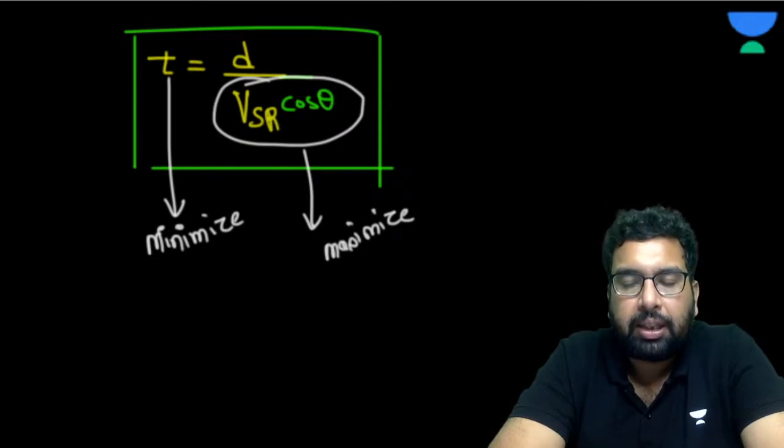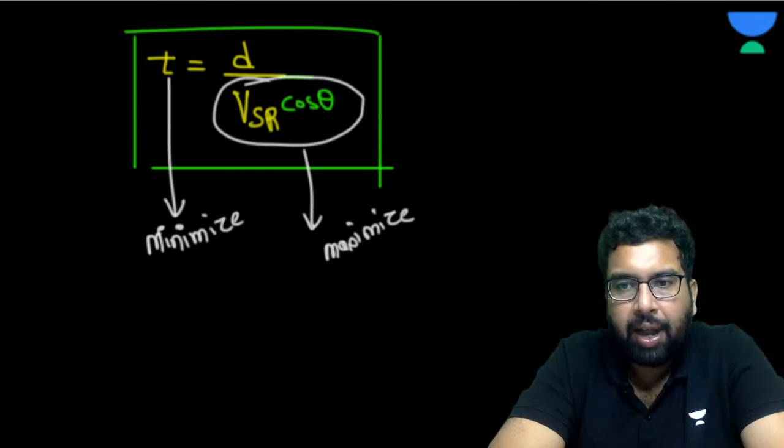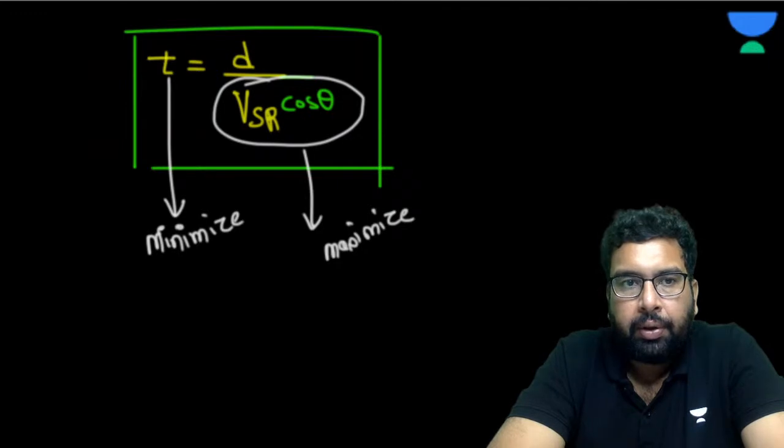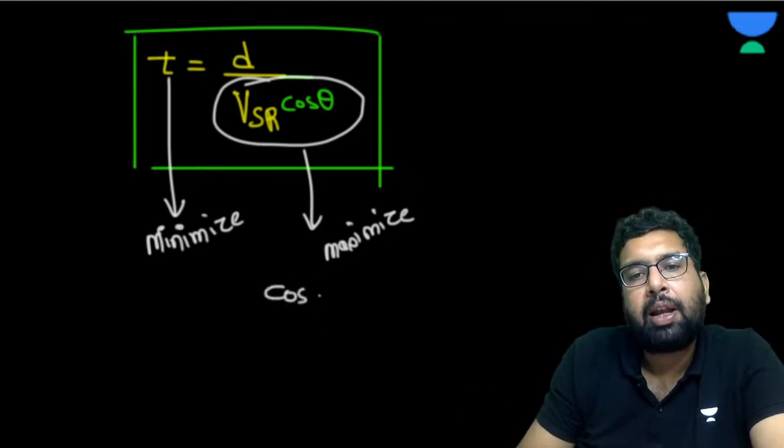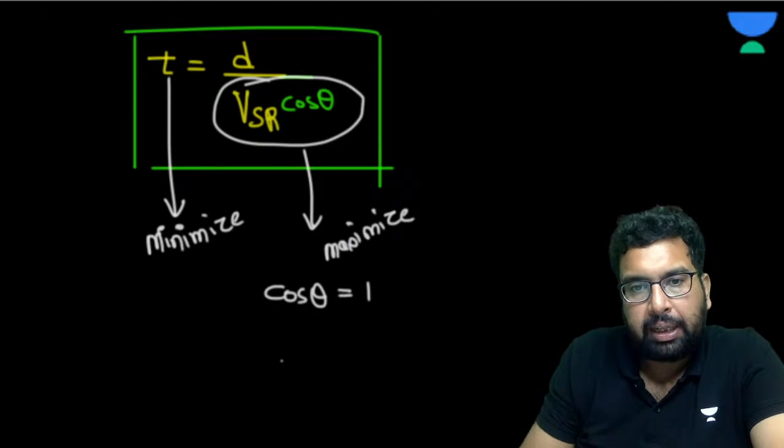Now, what is the maximum value of cos theta? See, VSR is a given value. The velocity of the swimmer with respect to the river has a particular value. So for this to be maximized, cos theta must have the maximum value. And what is the maximum value of cos theta? Sir, it is 1. So cos theta is 1, that is, theta is equal to 0 degrees.